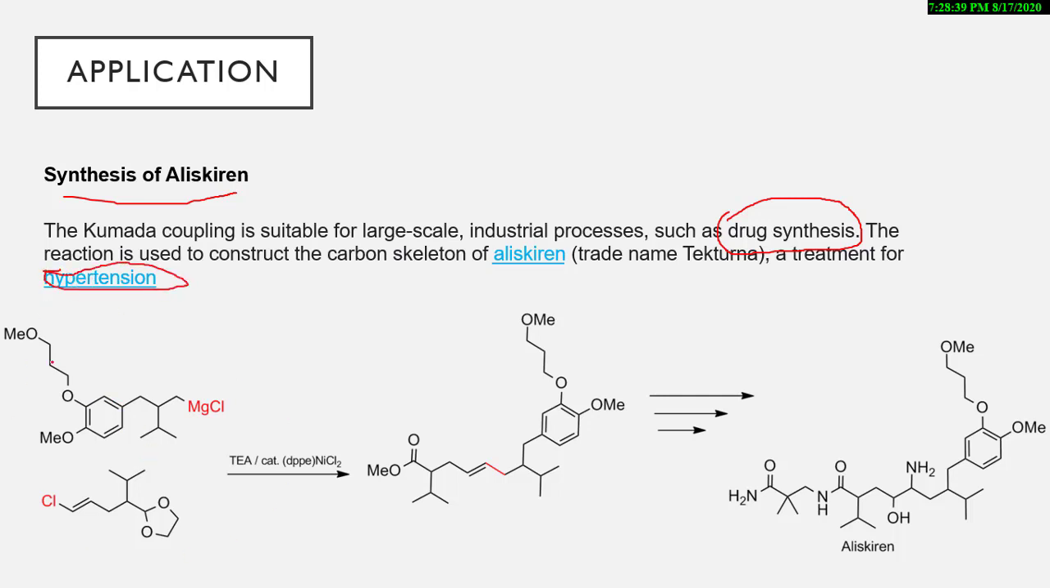You see here, this is the starting material, which is reacting with the Grignard reagent. This is a Grignard reagent, and this is the starting material. Here the MgCl and this chlorine bond will be eliminated, and these two will be coupled to form this product. Here the carbon-carbon single bond formation will be between these two compounds. After several steps, the aliskiren will be obtained.